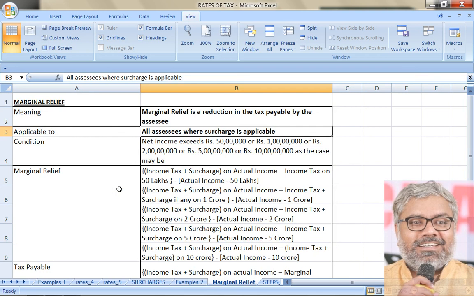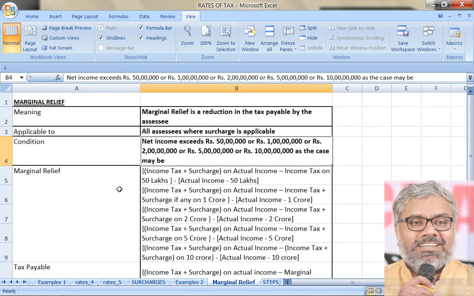Because the income of the SSE has exceeded the threshold marginally, by a narrow margin, this relief is going to be given to the SSE. So when will this be applicable? Where the net income exceeds any of the thresholds. For individuals, it could be 50 lakhs also. For individuals, for everybody actually. This 1 crore is a threshold that is applicable for all SSEs, we can say. For individuals also 1 crore is there.